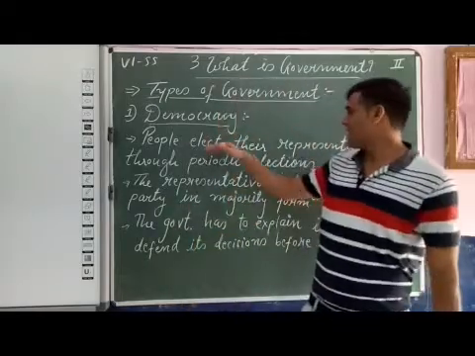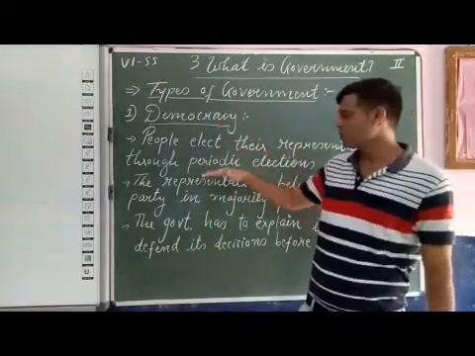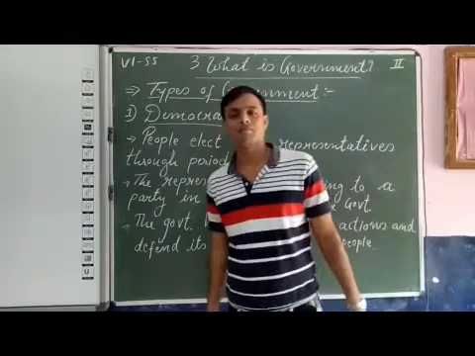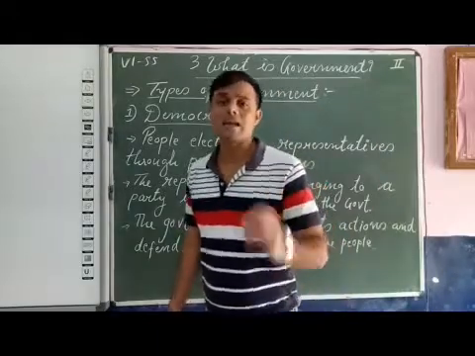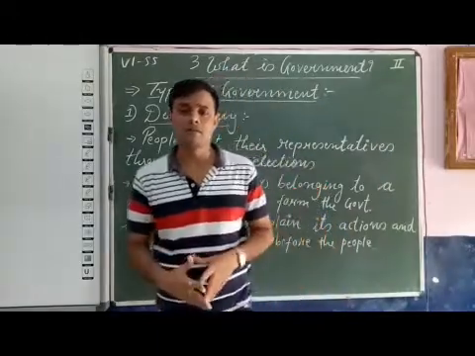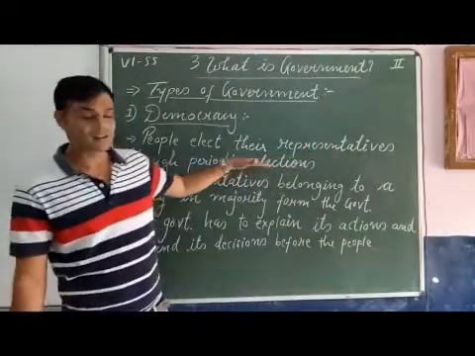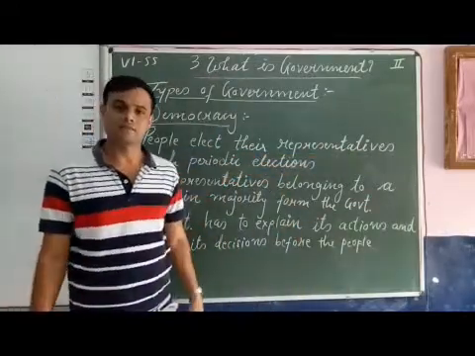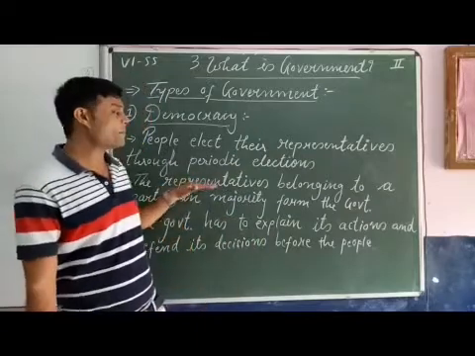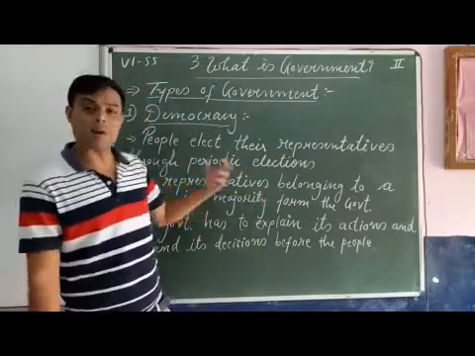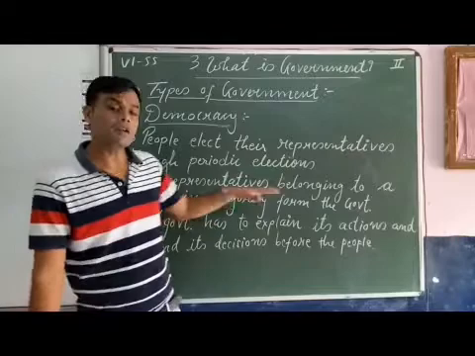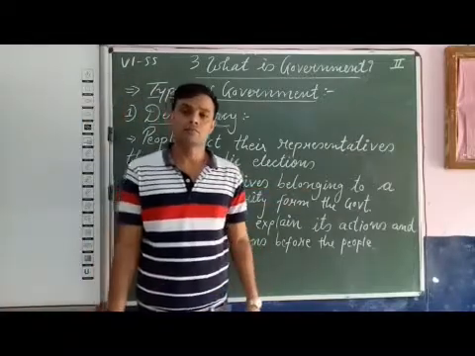People elect their representatives through periodic elections. In democracy, people elect their leaders through periodic elections. The representatives belonging to the party in majority form the government.